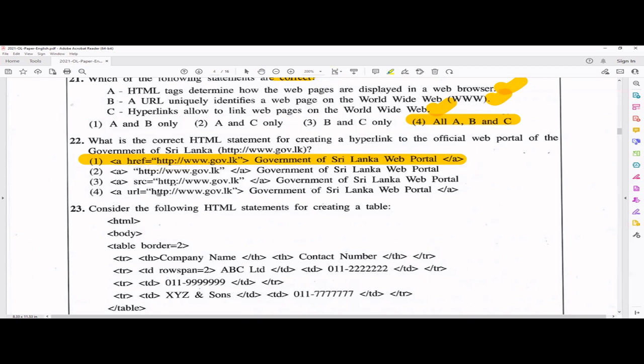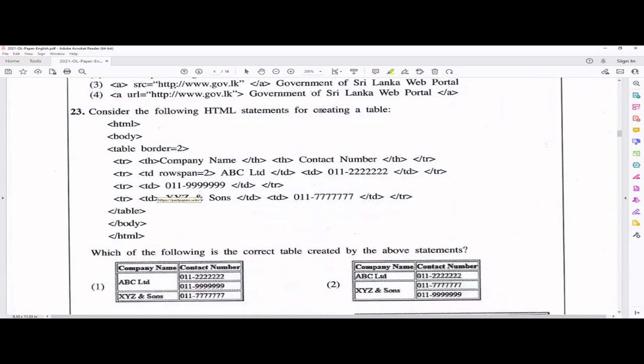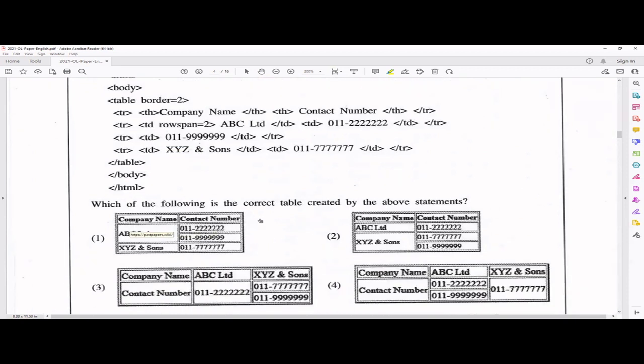Yeah, the 23rd one. They have given you an HTML statement and are asking what is the correct table to be created. If you carefully look into this, there's a table with a border of 2. If you have a borderless one, you can just ignore it, but all the answers have a border. Then you actually have 4 rows. Can you see TR, TR, TR, TR like that? 4 rows are there. So company name and contact number, company name, contact number, company name, contact number. So these two are wrong because they have more headers. So the first two should be the answers.